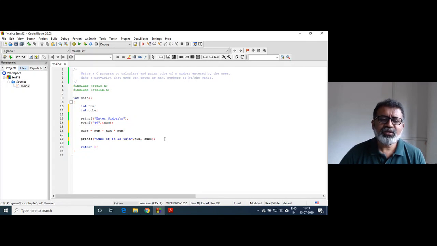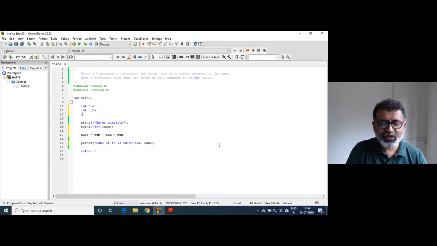Now if you run this program, it will take only one input, right? And it will stop. Program will be finished. Now, what if I want to run this 5 times? I will put the whole code inside a loop, right?